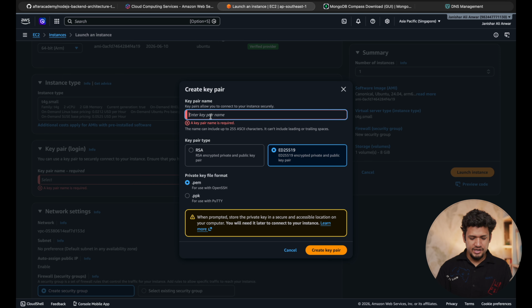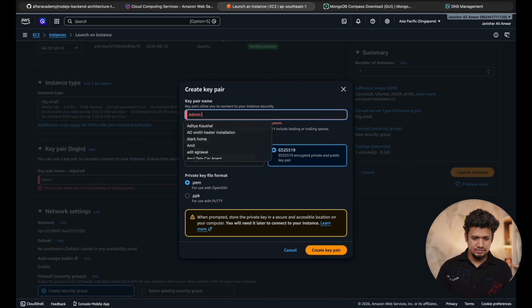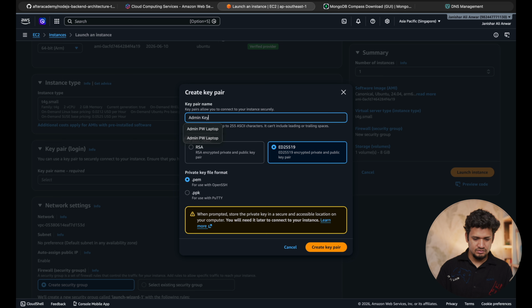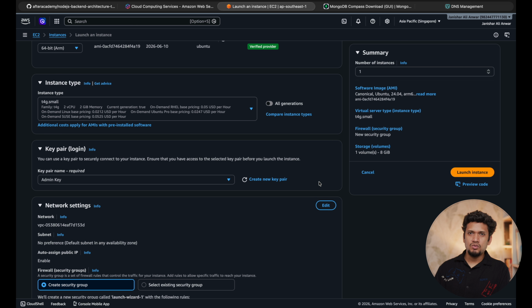Okay, give it the name, call it admin key, and then create. Now it will ask you to download it. Make sure to download and keep it safe because this is a one-time activity. If you lose it, you are not going to have access to your server once you have created it through this key.